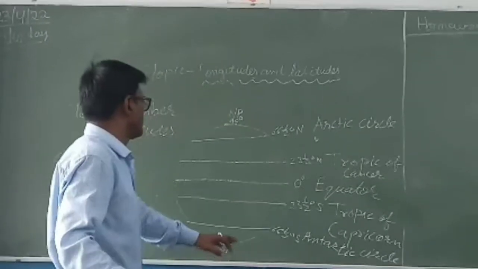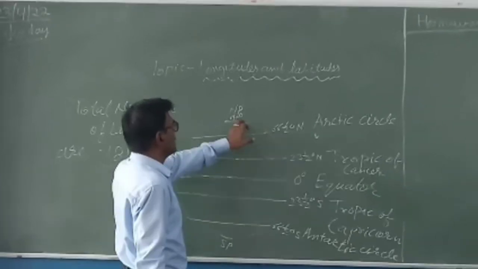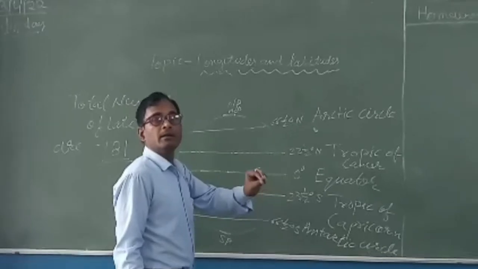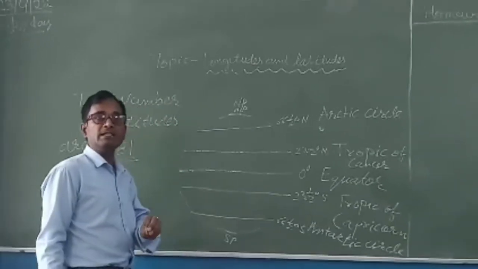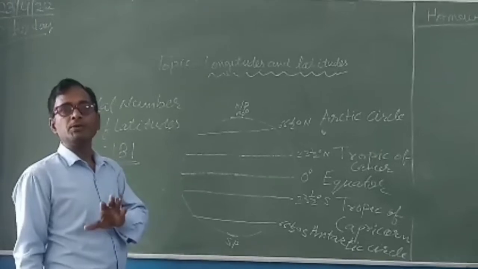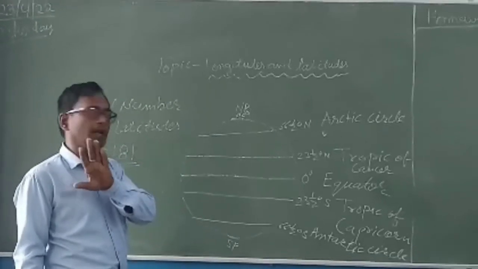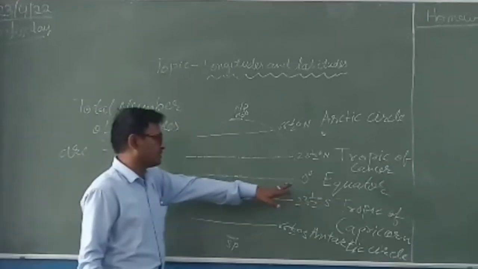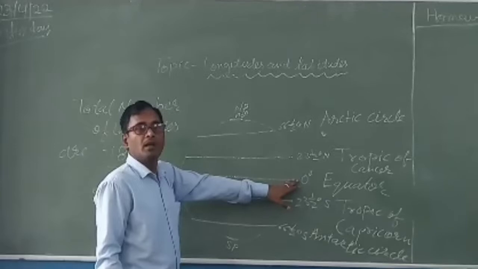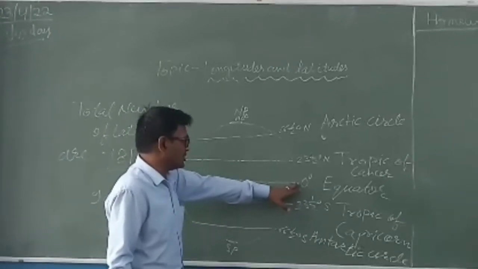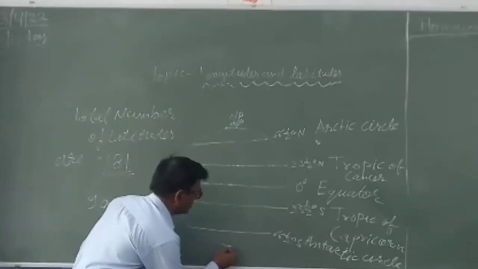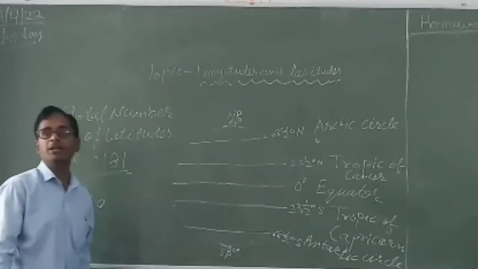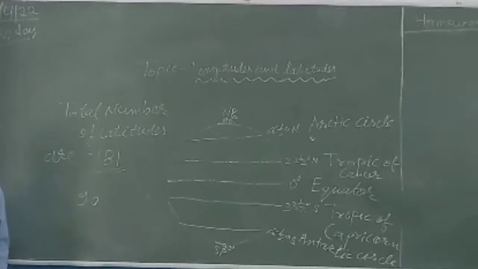So from 0 to 90 degree, there are a total of 90 parallel imaginary lines, known as latitudes. In the southern hemisphere the same applies, from 0 degree to the South Pole at 90 degree, so 90 latitude lines are drawn on the globe.